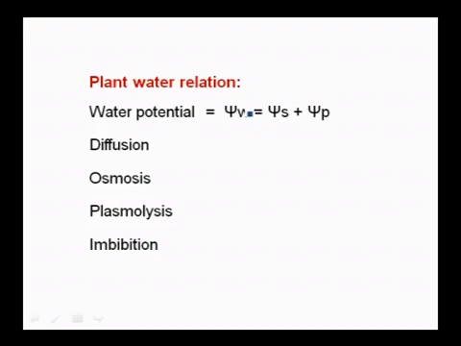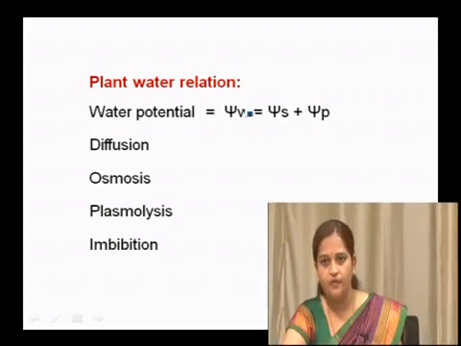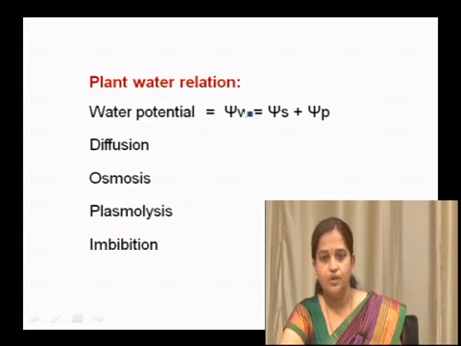It needs water, it needs nutrients, it needs gaseous exchanges, it needs hormonal exchanges, plant growth regulator exchanges. For all that, water is very essential, because the maximum portion of a cell is made up of water. So, the concentration of water plays an important role in transport in plants.